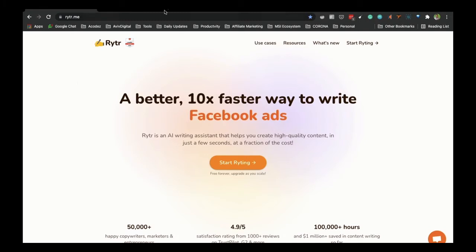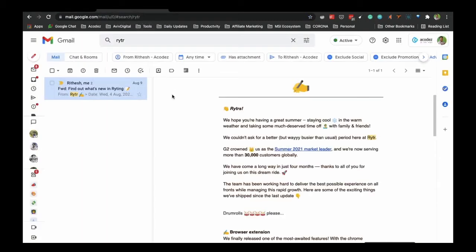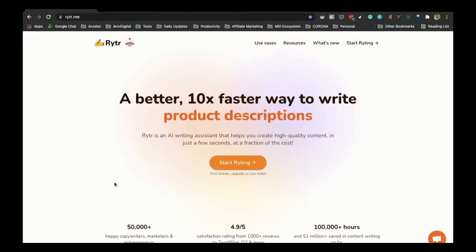RYTR.me is a tool. Before we start this, I just wanted to show you an email. Within 5 months, they got 30,000 customers globally. So that is the quality of this particular tool. And this tool is basically an AI based content writing tool. And I really love this tool and I use it every day.